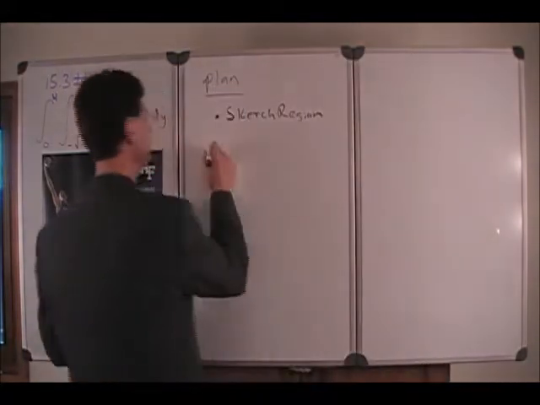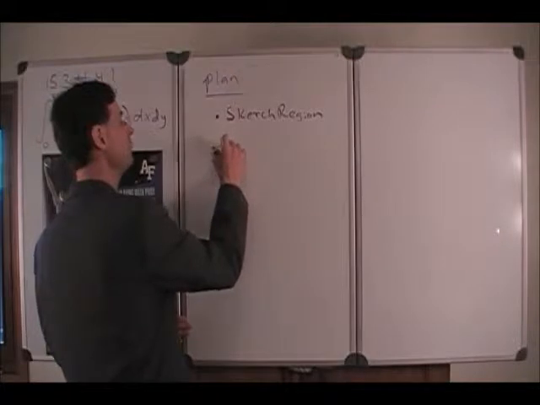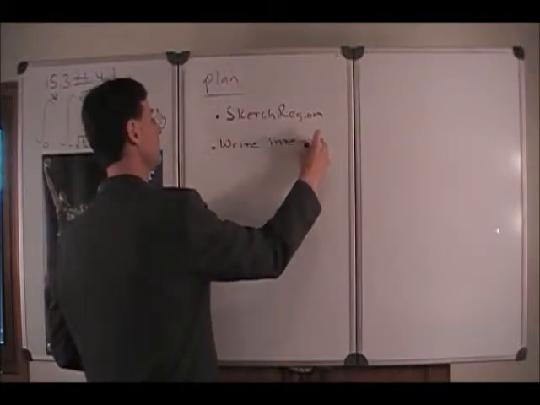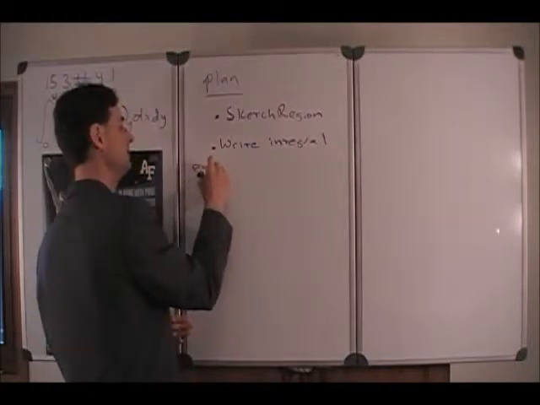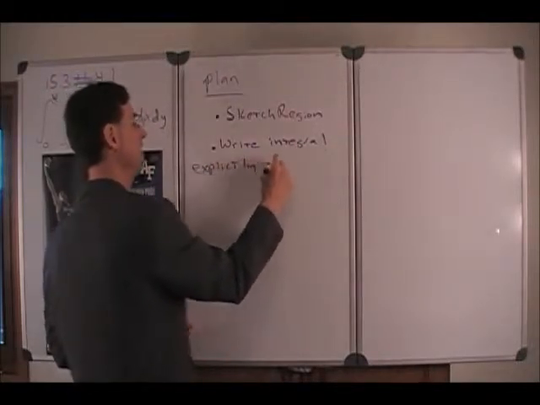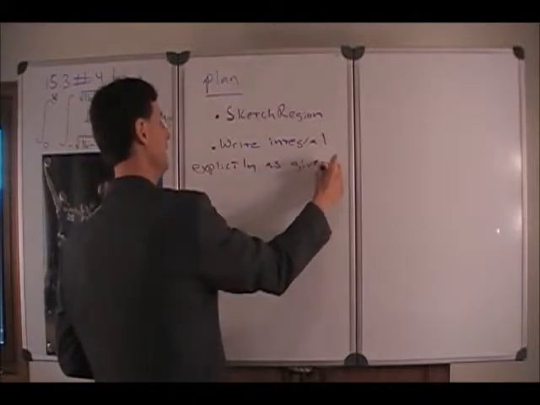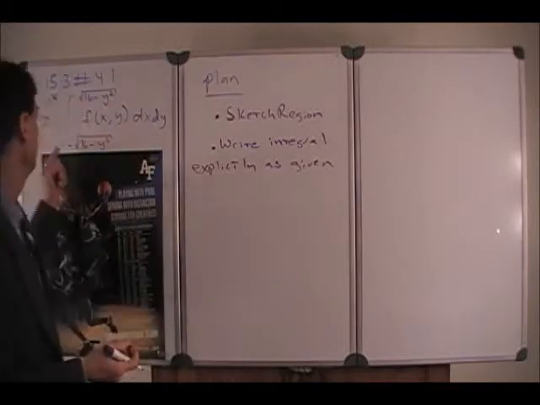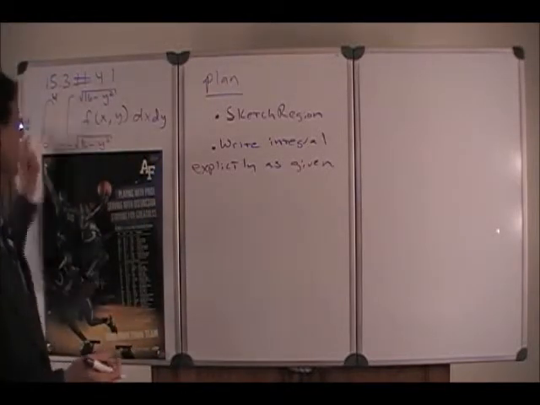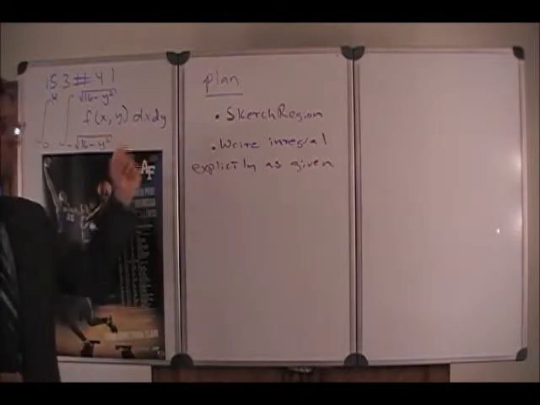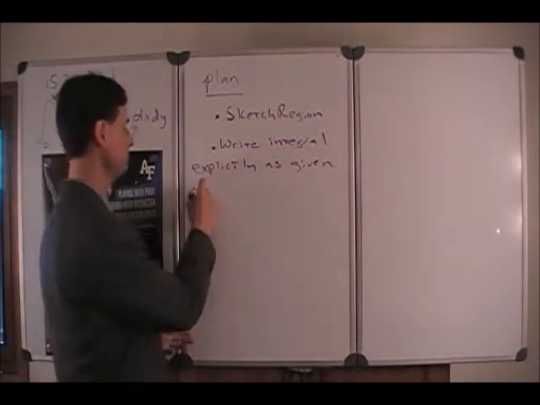So you want to sketch the region, and let's also write the integral explicitly as given. What I mean here is we want to add x and y to the limits out here and not just infer them from the order of the differentials on the right side.